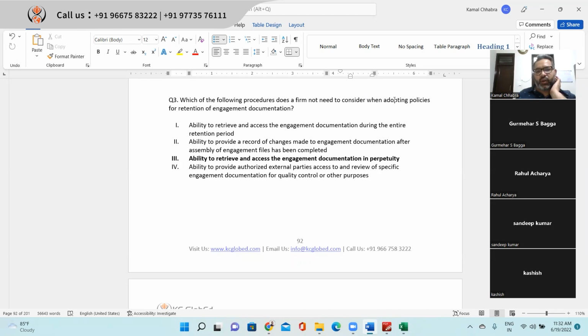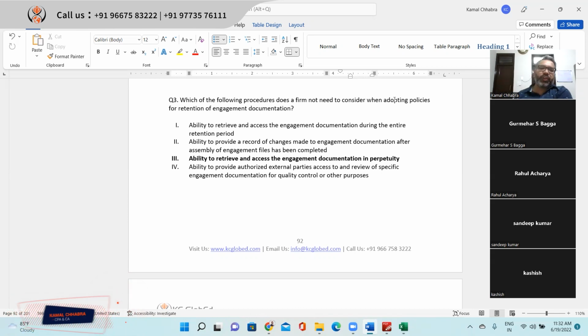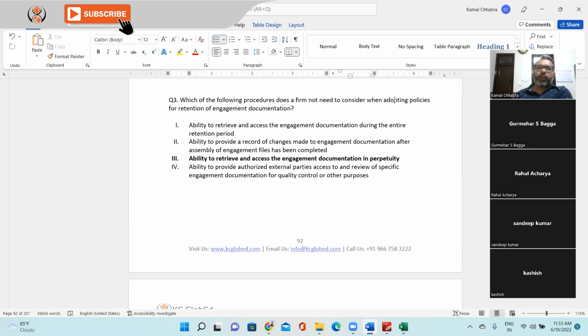Ability to provide a record of changes made to engagement documentation after assembly of the engagement file has been completed. Ability to retrieve and access the engagement documentation in perpetuity. Ability to provide authorized external parties access to and review of specific engagement documentation for quality control and other purposes. Which of these does the firm not need to consider?